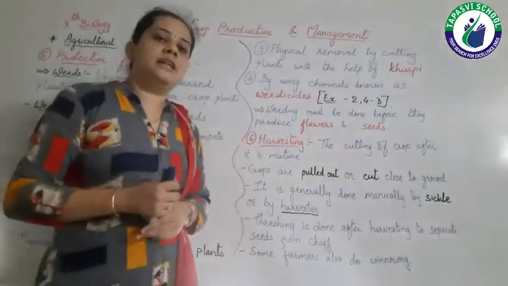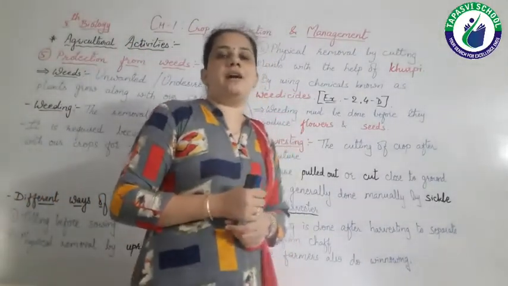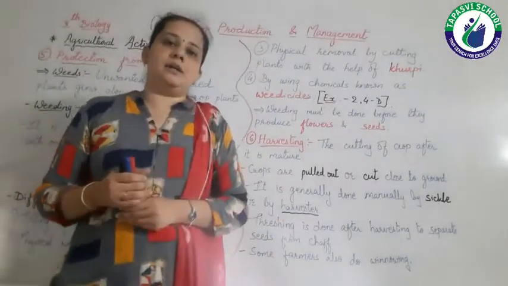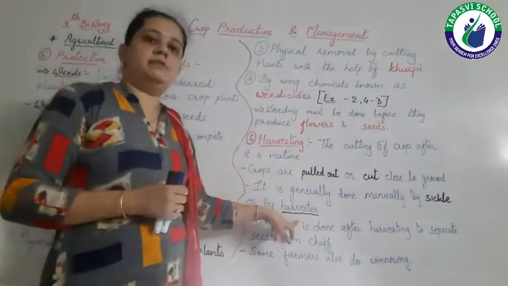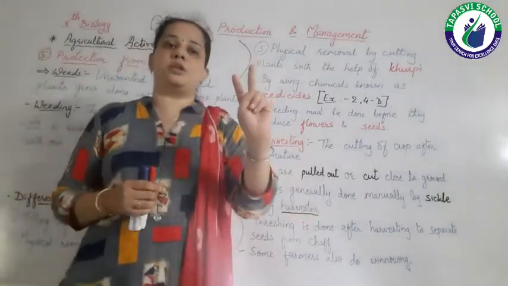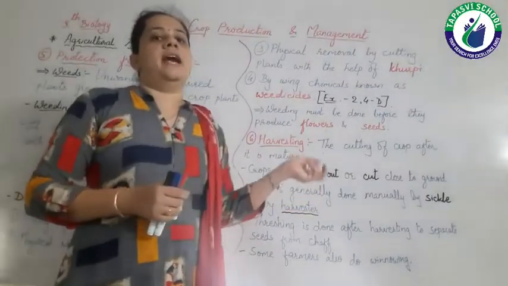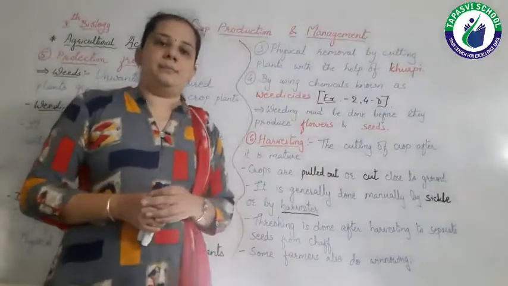For threshing, generally farmers use the combine. Combine is a machine like a harvester which can do both processes. They harvest the plant and they also do the threshing of the plants.